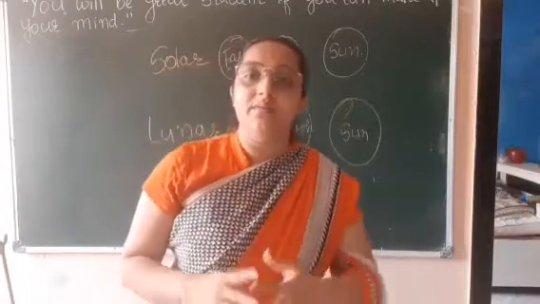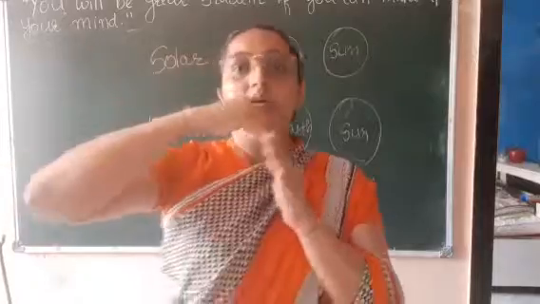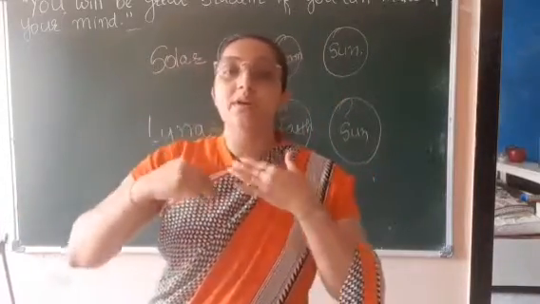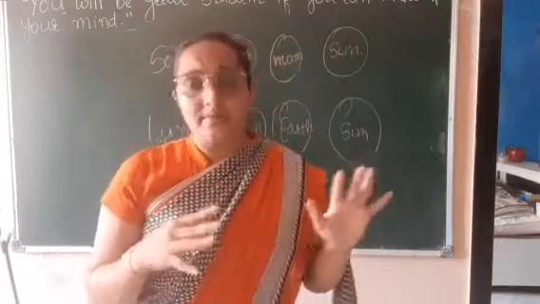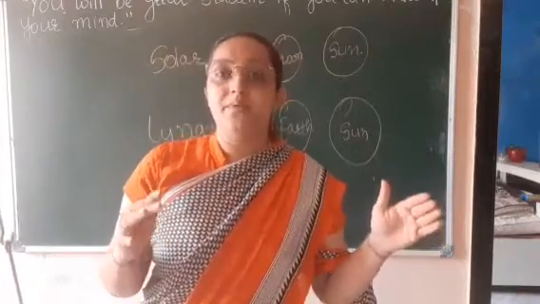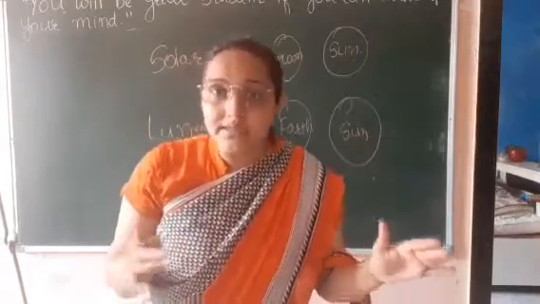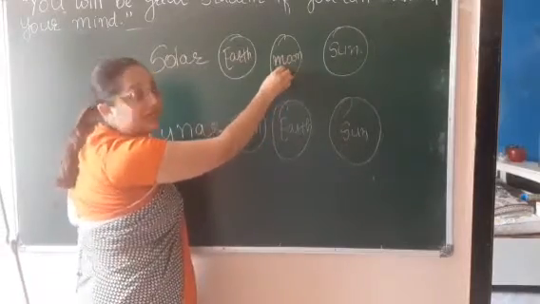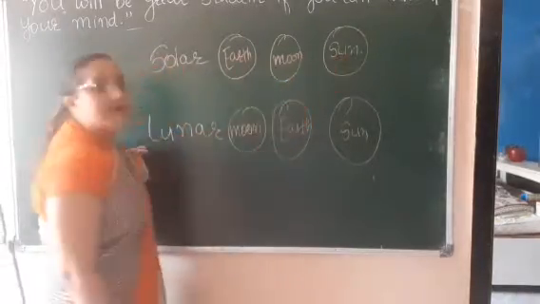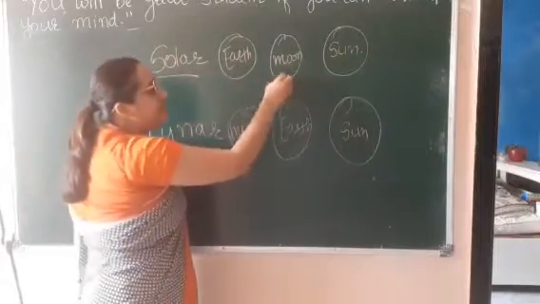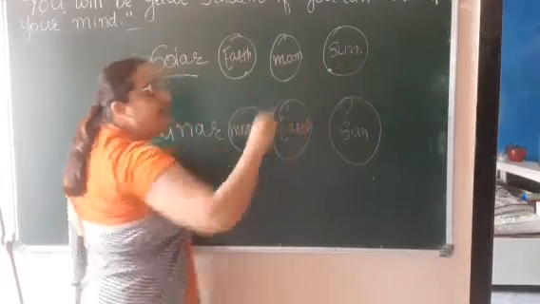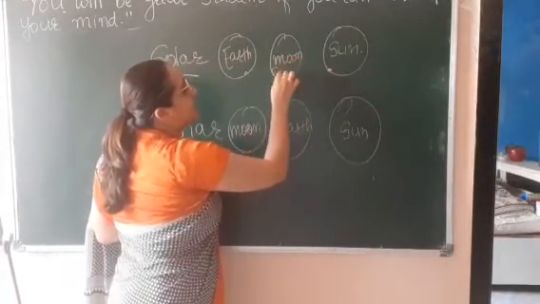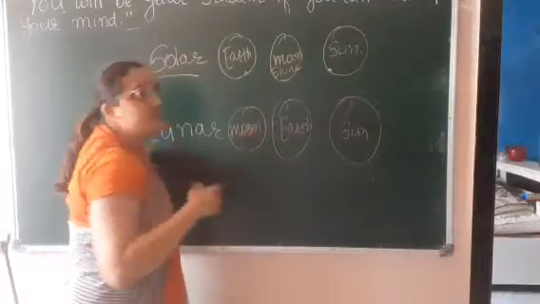Now you know that our earth revolves and rotates around the sun, right? In the same way, the moon also revolves and rotates around our earth, right? And even around the sun. So solar eclipse, first we will talk about solar eclipse. It occurs when the moon is between earth and sun. Now in this solar eclipse, you can see the moon is between what? Earth and sun, right?